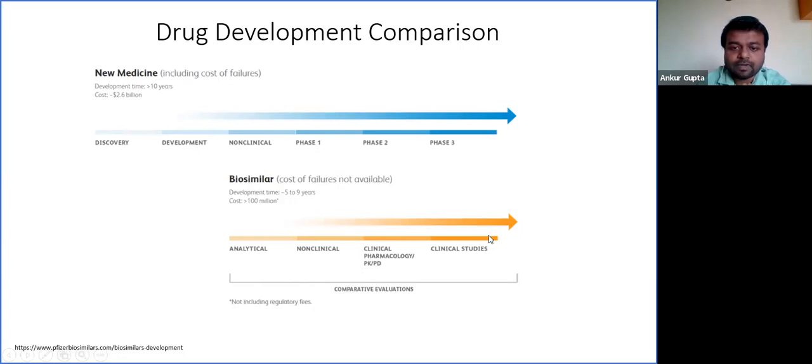If I talk in layman's language, it is like a generic product, but compared to generics, these biosimilars are biological products. That means their process development is more rigorous, because most generic products are chemically synthesized. So once a process is developed, you can replicate it. Basically, you just have to replicate it. But in biosimilars, or biological products, a lot of variability is observed. That's why the development of a biosimilar is a more tedious task. So moving ahead.